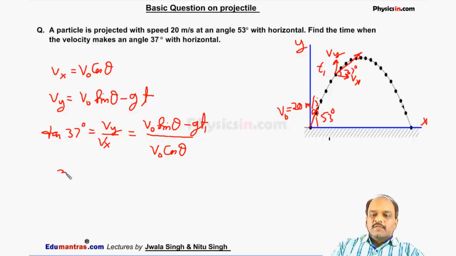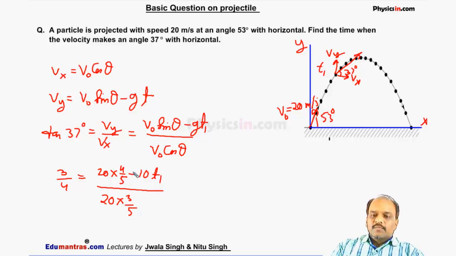Now tan 37 means 3 by 4, that is equal to V naught, means 20, sin 53 means 4 by 5, minus g 10 into t1, divided by V naught 20 cos 53, cos 53 means 3 by 5.